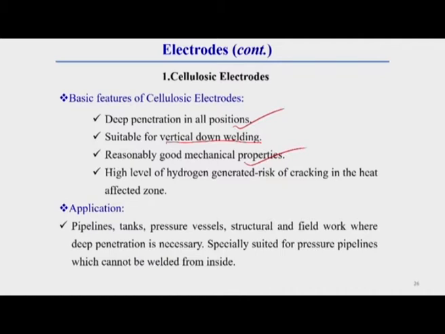How this hydrogen cracking is generated, I am giving a little idea. Generally, hydrogen molecules at high temperature are converted to hydrogen atoms. This hydrogen atom enters inside the gaps of the grain boundary. So, you see, this hydrogen atom enters at high temperature. Once the welding temperature is reduced, this hydrogen atom is converted to hydrogen gas.